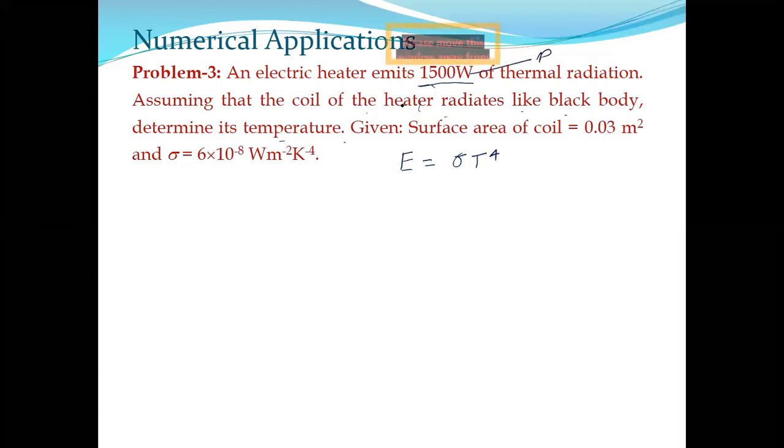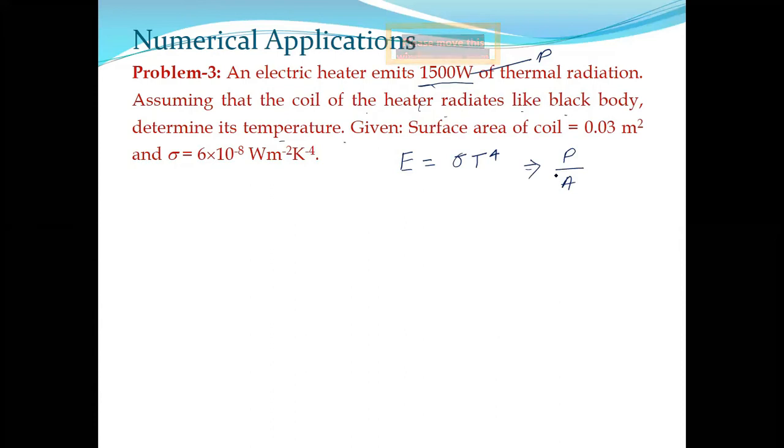But we know that intensity can be converted into power easily, because what is intensity? Intensity means total energy per unit time per unit area. Now, total energy per unit time is nothing but power. So intensity means power by area.